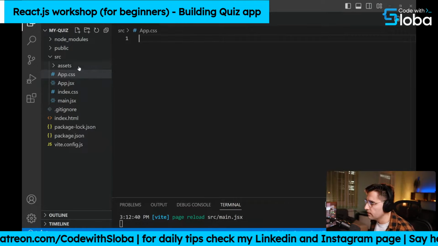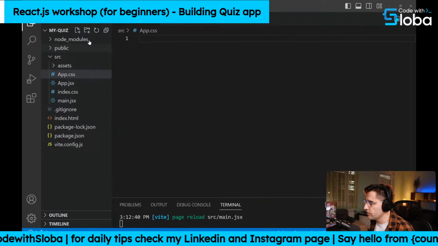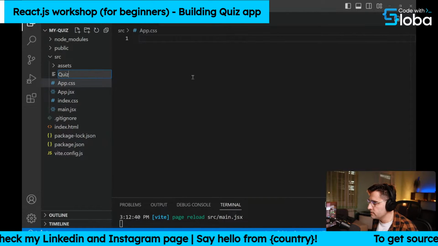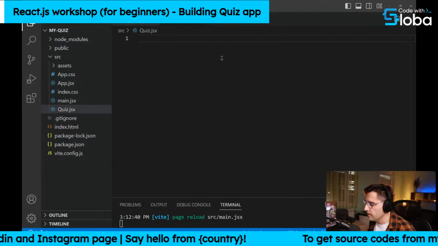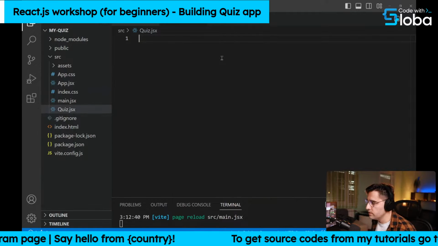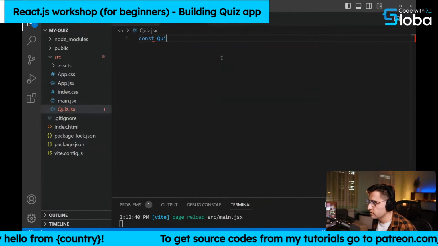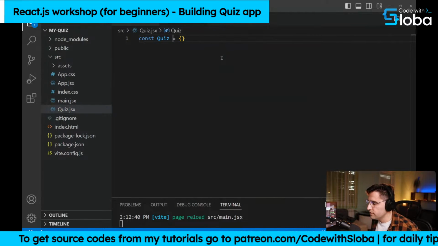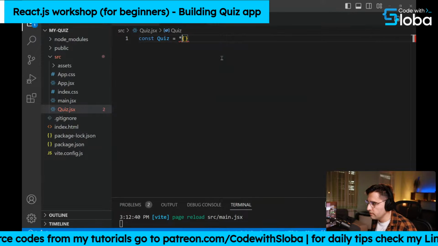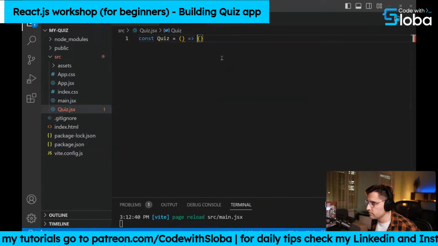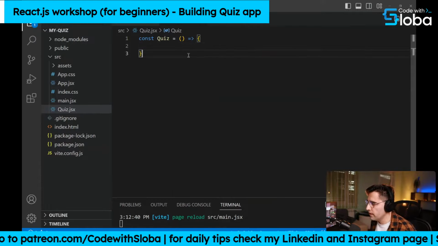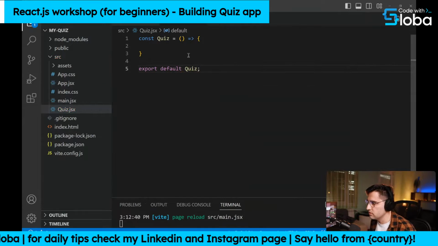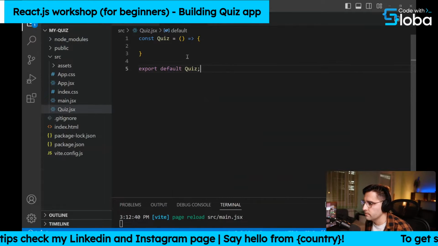So let's click here on Create New File, and let's name this component quiz.jsx. Now we're going to create a very simple functional component. So just type in const quiz equals to, and it's going to be a very simple functional component. And we want to export it on the bottom, export default quiz, like so. So we are exporting this component as default.